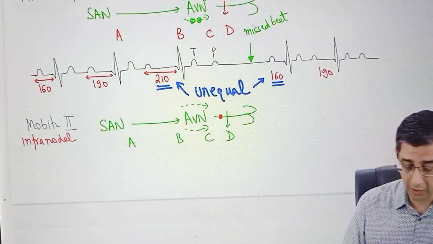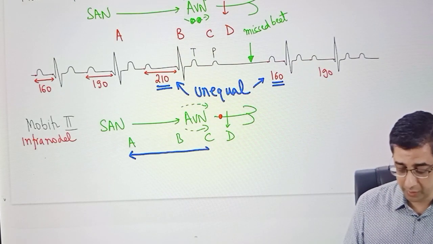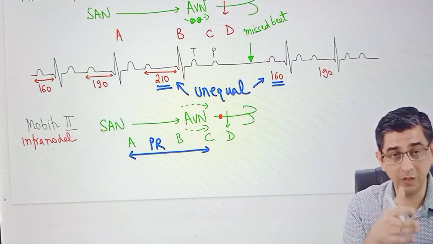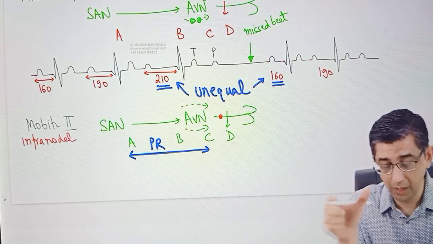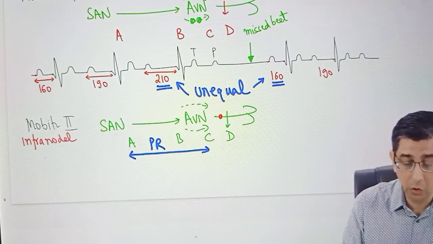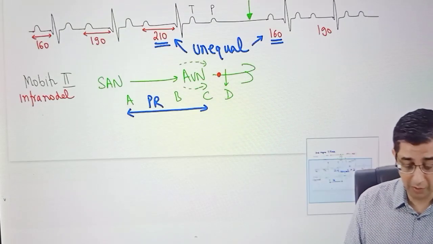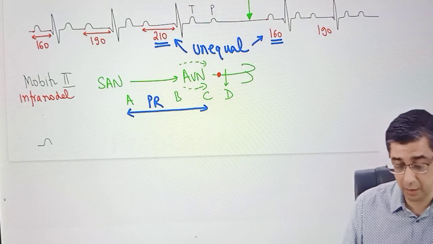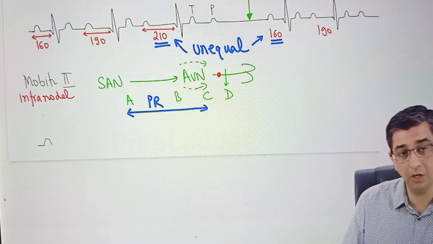Now, the point is, PR interval is the distance between point number A to point number C. Please be clear, PR interval does not mean conduction from SA node to AV node. It is SA node to exit from the AV node. So PR interval is point number A to point number C, and the damage is at point number D in this diagram. Therefore, PR interval is not going to change. There's going to be a sudden dropped beat, yes, but the reason PR interval is not changing is because the damage is not in the area which represents the PR interval in the ECG. The damage is below the area, which is beyond the PR interval representation.